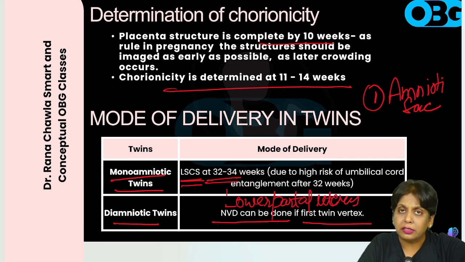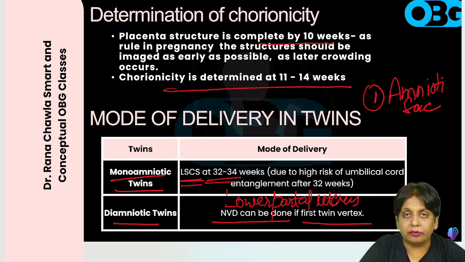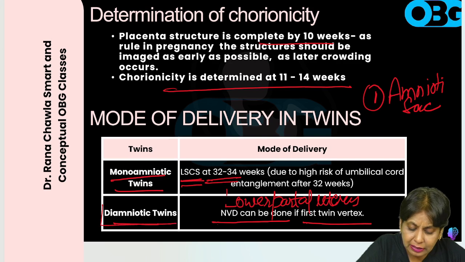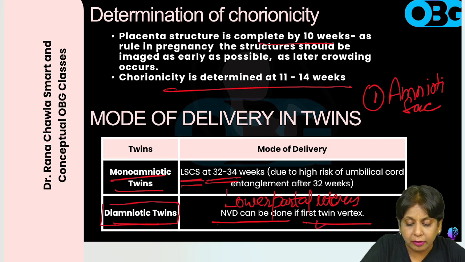If the first twin coming out of the cervix is vertex, then we can do normal delivery, whether it is monochorionic or dichorionic. But if the first twin is breech or transverse, then we have to do the cesarean.